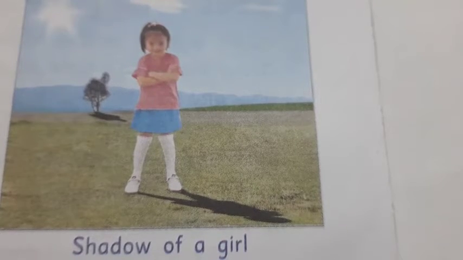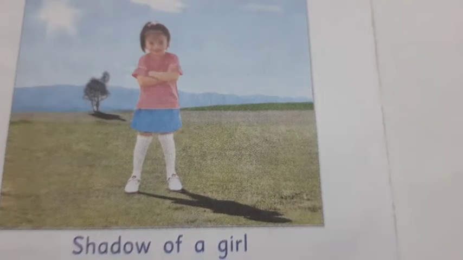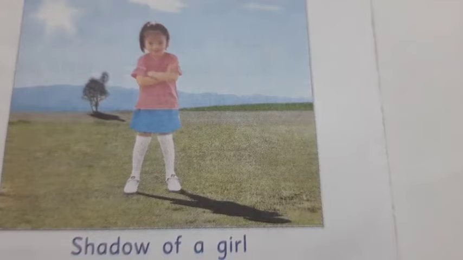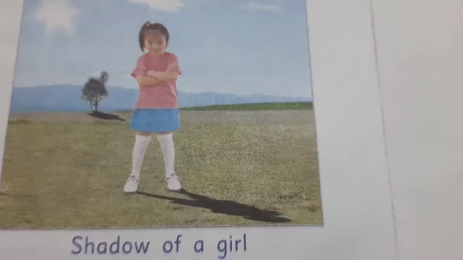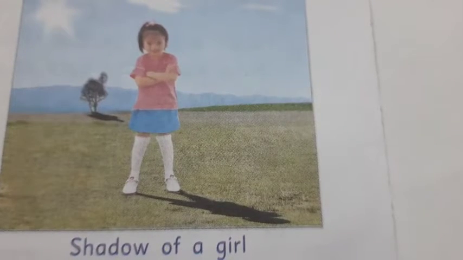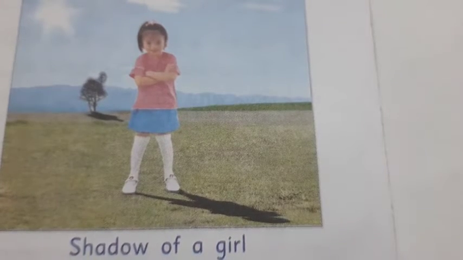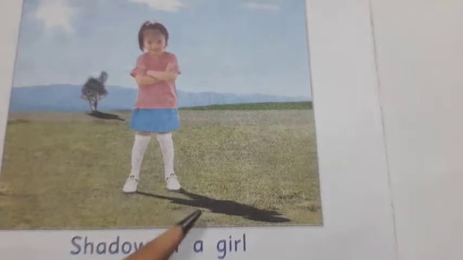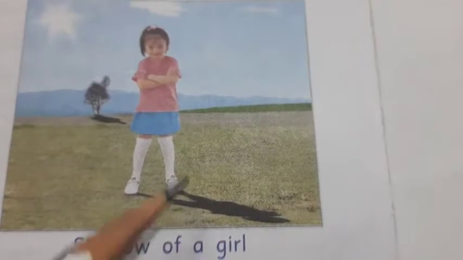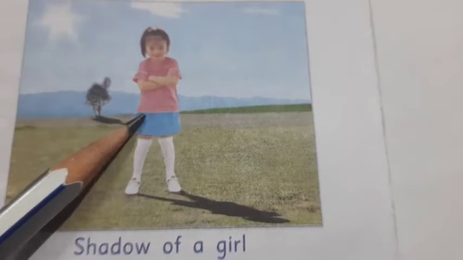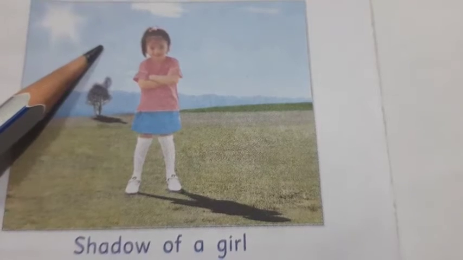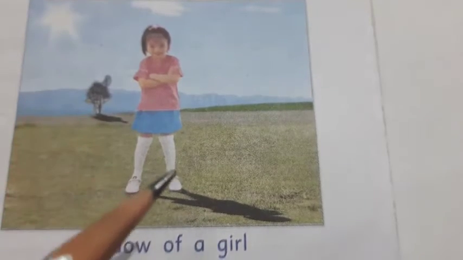Next, light is needed to form a shadow. Something must block the light to form a shadow. Our body also blocks the light and forms a shadow. Here we can see the shadow of an object is formed on the opposite side of the light source. The shadow is smallest at noon.